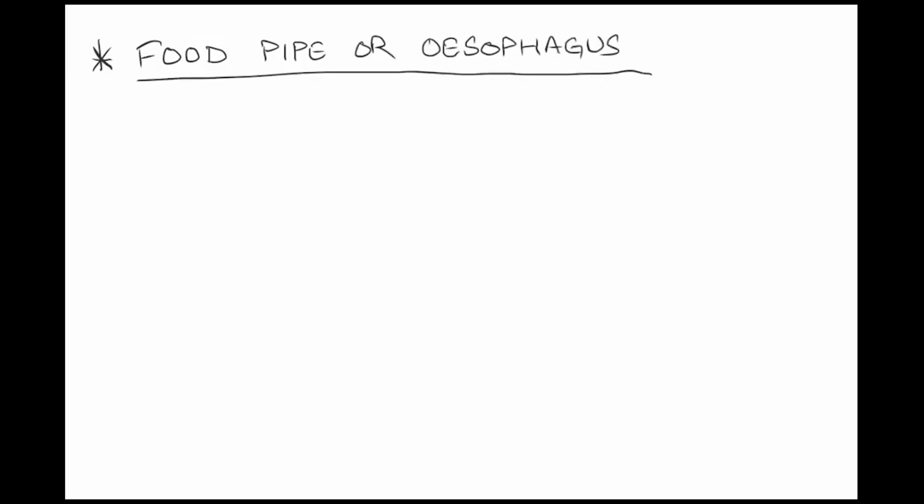Now what we'll be talking about is food pipe, or esophagus. Okay, so focus on the spelling. It is a bit different. Should not make a mistake in the spelling of esophagus.